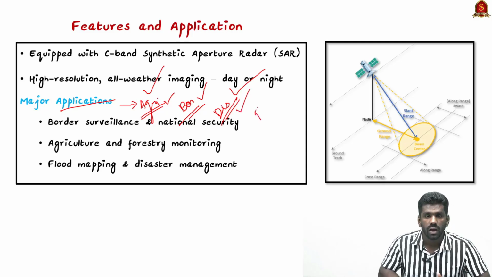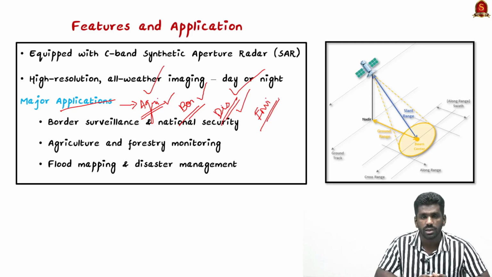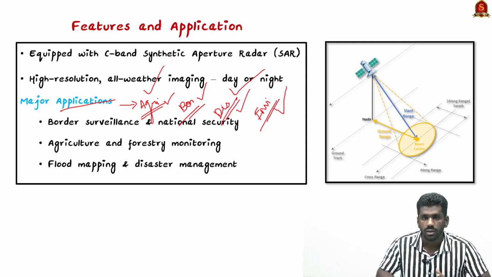And in terms of environment, this synthetic aperture radar can help us to find the extent of forest cover. Whether there is an increase in forest cover or decrease in forest cover, how much extent of deforestation has happened, all these things can be monitored using the synthetic aperture radar. So these are the applications of this. It has a wide variety of applications. So basically this is an Earth observation satellite which carries the synthetic aperture radar.